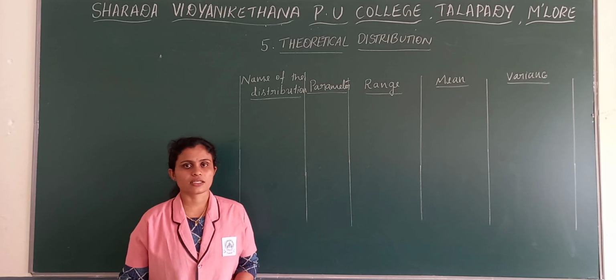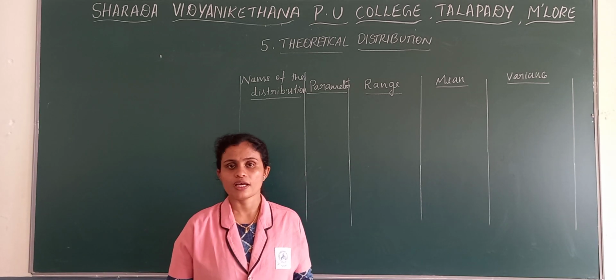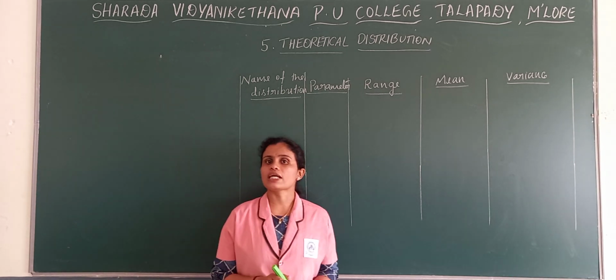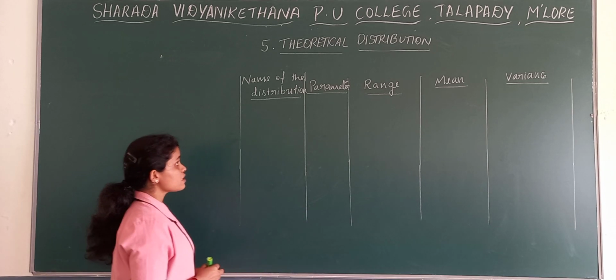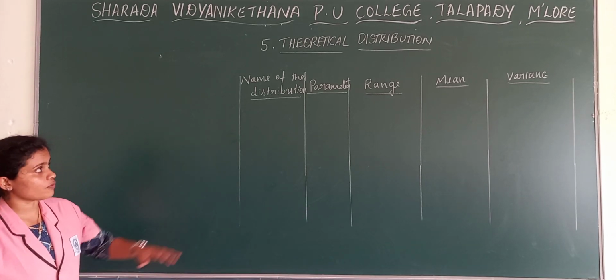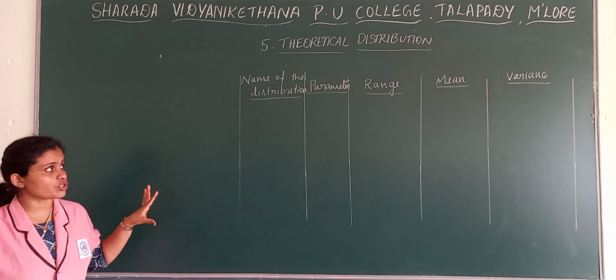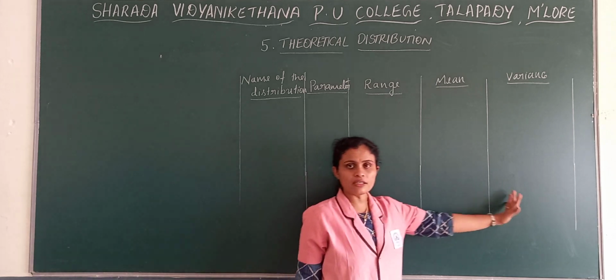In yesterday's class we completed the last distribution, that is student T distribution. We were discussing student T and chi-square distribution. With that we completed all the distributions, but for your easy understanding I have drawn one particular table. Here we will see what the different distributions are and what their parameters, range, mean and variance are.